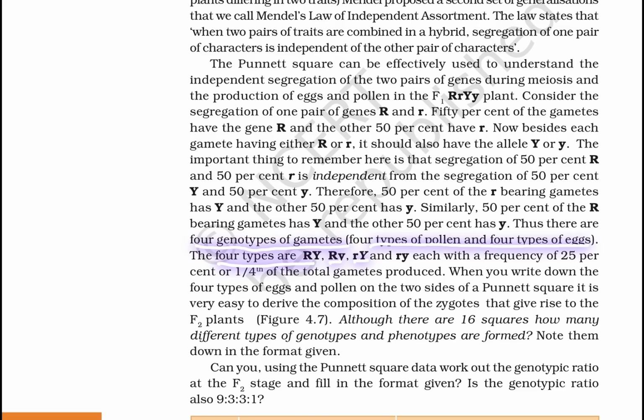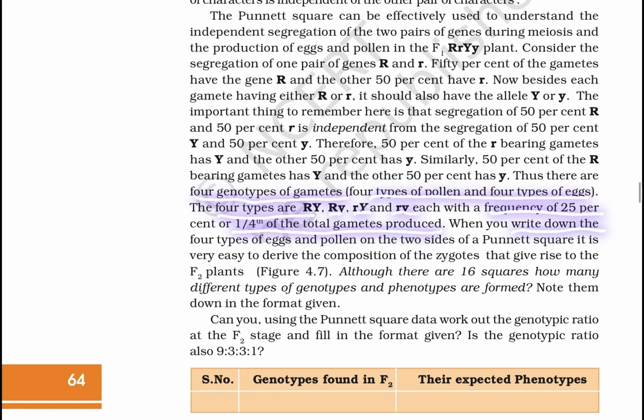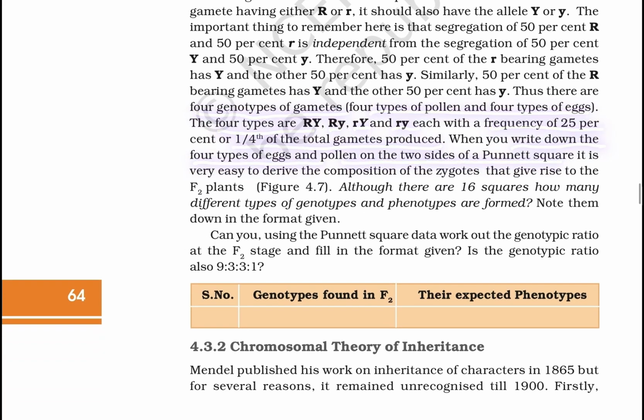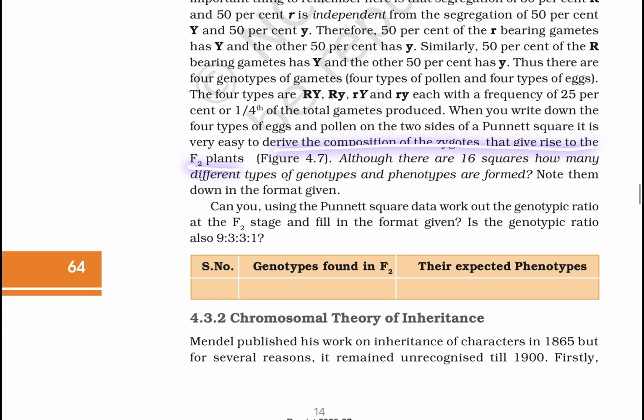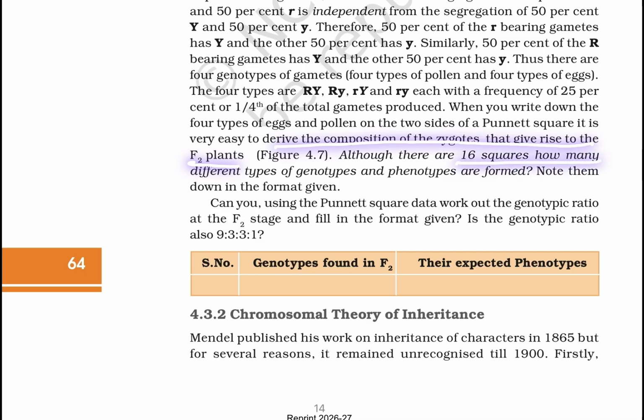The 4 types of gametes, capital R capital Y, capital R small y, small r capital Y, and small r small y, each have a frequency of 25%, or 1/4, of the total gametes produced. When you write down the 4 types of egg and pollen on the two sides of the Punnett square, it's very easy to derive the composition of zygotes that give rise to F2 plants.